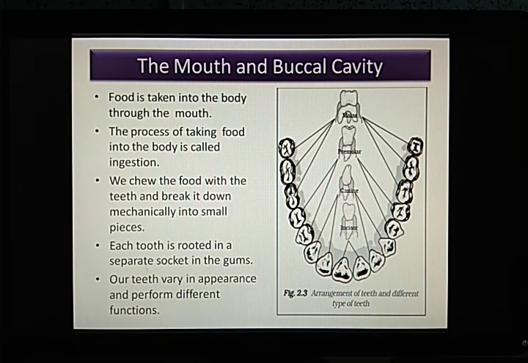function, different types of teeth function in different kinds of processes. These teeth help us in better breaking down of the food substances, which will again get further broken down as soon as it reaches the stomach and other organs. But in the initial stage, the teeth help in the breaking down of the food substances into a simpler form.